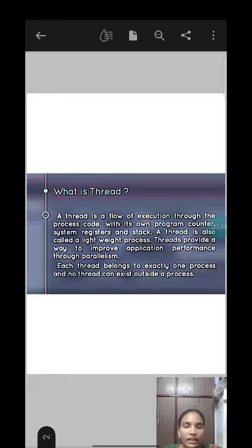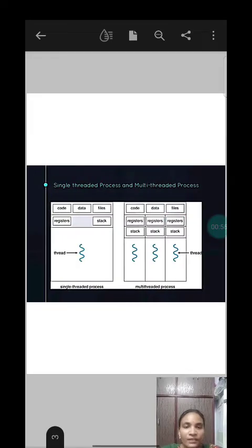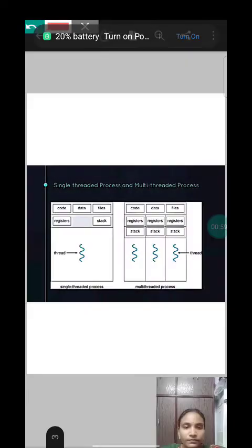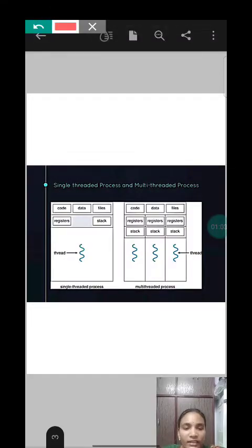Threads provide a way to improve application performance through parallelism. Each thread belongs to exactly one process and no thread can exist outside a process. Here we have single thread process and multi-thread process. We can come across only one difference, that is here only one thread is present and we have multiple threads in multi-threaded.